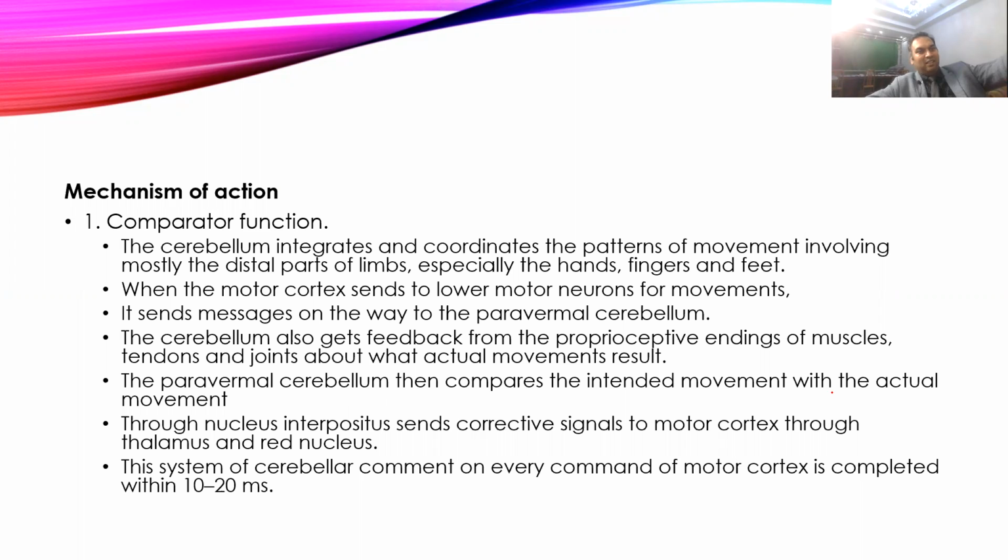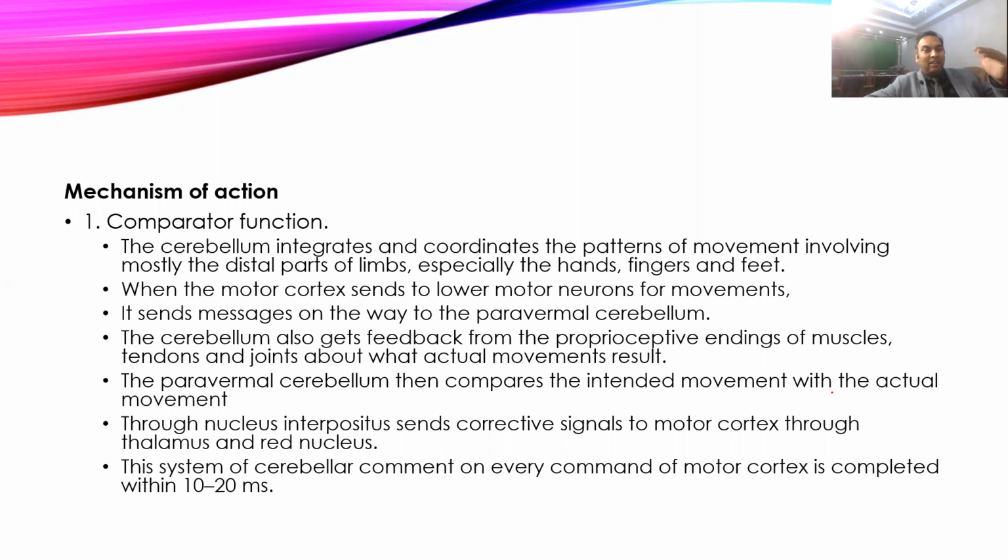But the ball doesn't go. Either you throw it with less force, or you might throw it with higher force. Then the second time you try, it will compare the action with the intended action, whether you did it with more force or less force, and then accordingly it will adjust. Then you will try, and you'll go closer. May not be perfect, but you'll go closer. And if you keep on doing this with the comparator function, slowly it will become closer and closer to your intended activity.